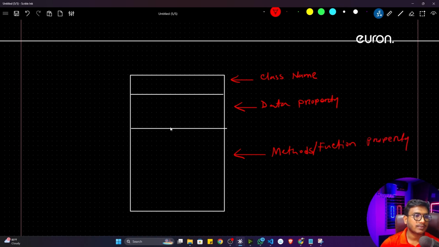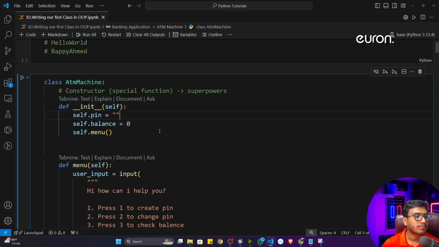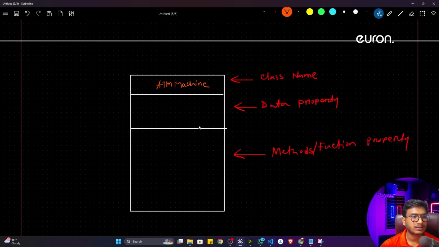So here you will see these 3 blocks. Now in the first block you have to write the class name. Let's say I have created this ATM machine, right? So the name of the class I have created is ATM machine, and inside that data property wise I had taken 2 data properties, I think, remember, called pin and balance. So pin and balance.